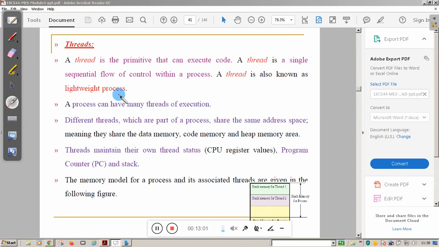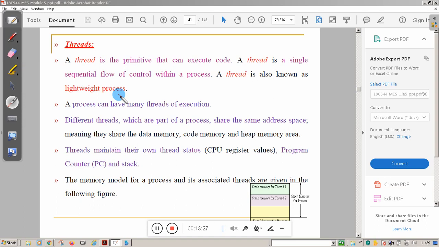But when you create a thread, normally it will be created inside the process, and it will share the same memory space. All the threads will share the same memory space. No separate memory is required for the thread. But when you create a process, a separate address space is required.